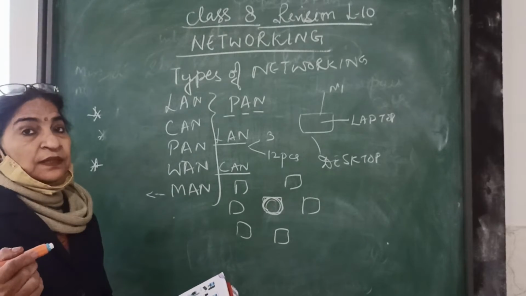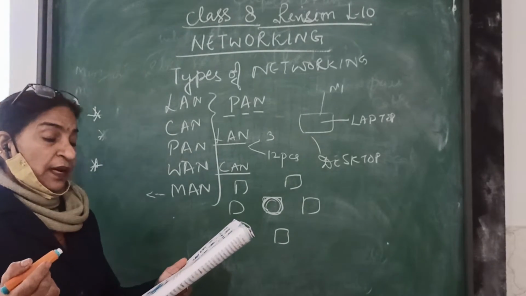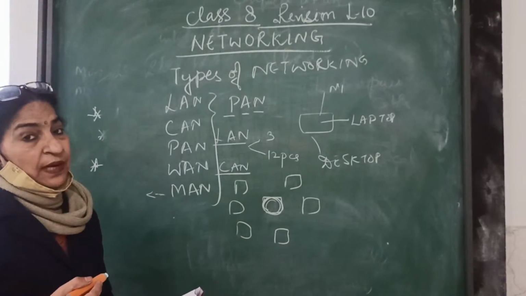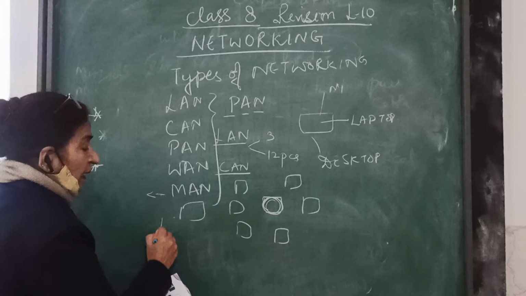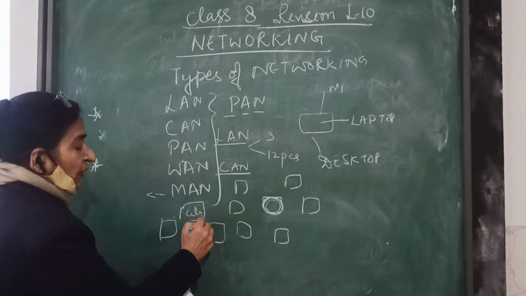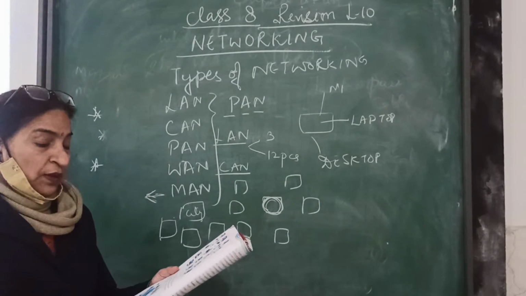Like we have big cities, Delhi, Mumbai, and others like Bengaluru, Calcutta. All these cities have their local area network. All the cities are connected with each other. These are the cities, and different cities connected with each other is called a metropolitan area network.